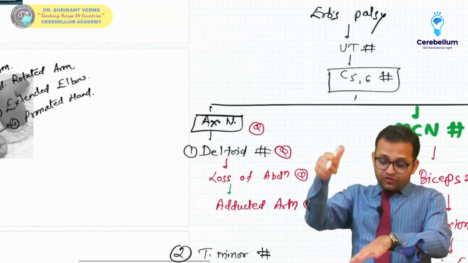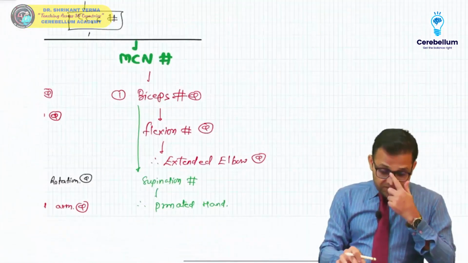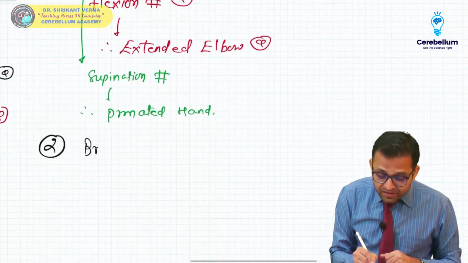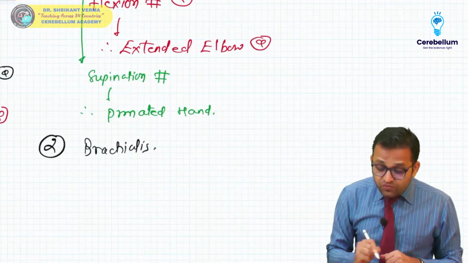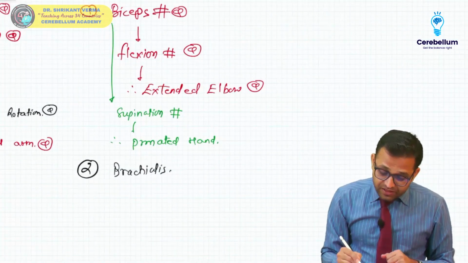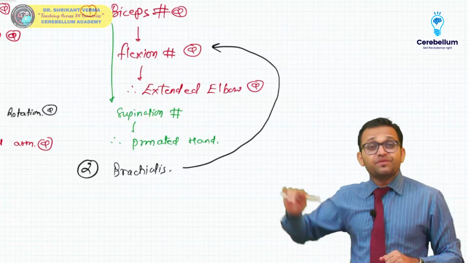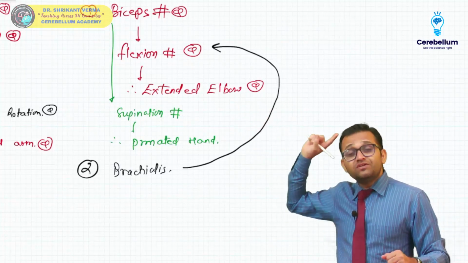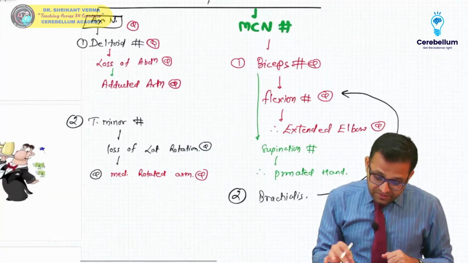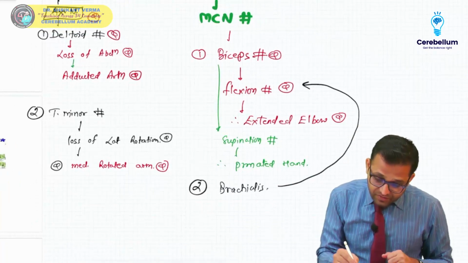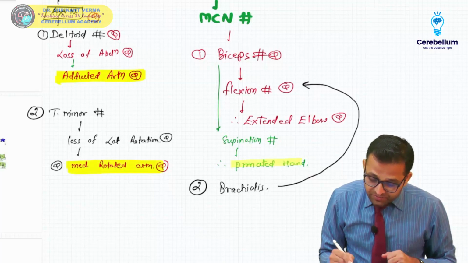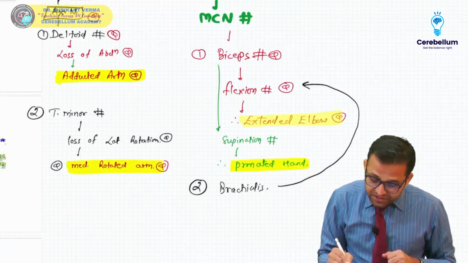Yes, thank you Ujma, thank you for your thumbs up. What I want to tell you is, the musculocutaneous nerve is damaged, that's why biceps is paralyzed. Also remember, the brachialis, which is the chief flexor of the elbow, is also paralyzed. So it also results in the same thing, loss of flexion, and the elbow presents in the extended position. Now see the different situations: adduction, medially rotated, pronated, and extended elbow.